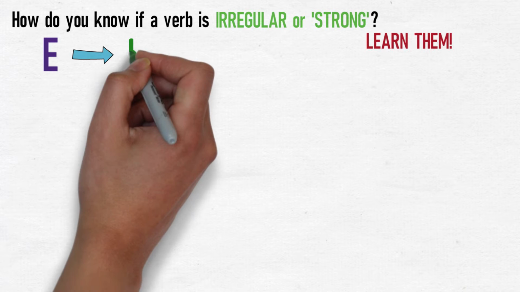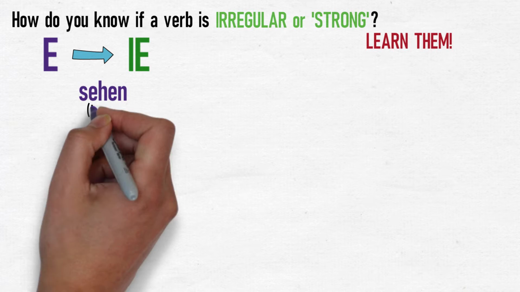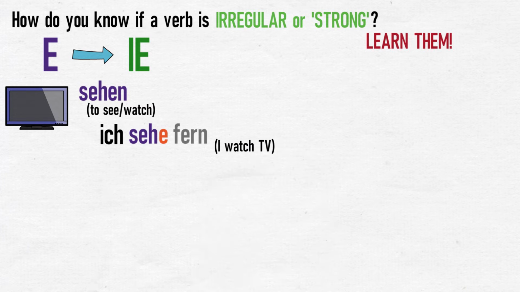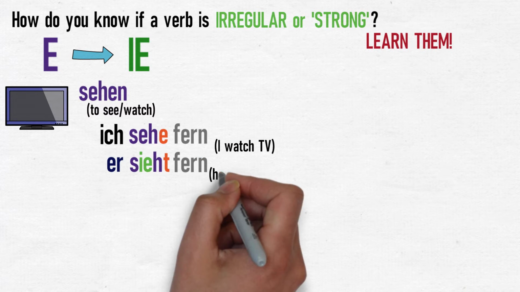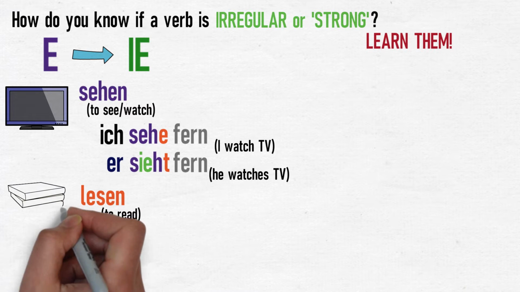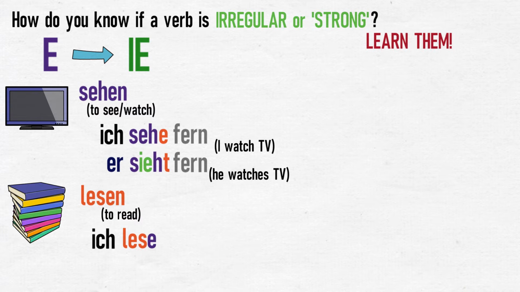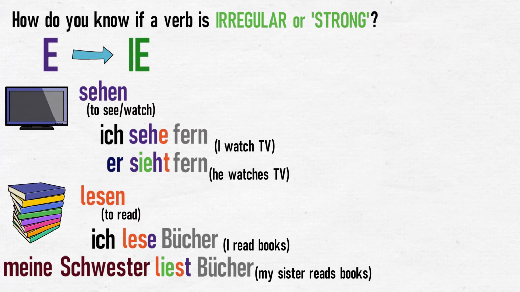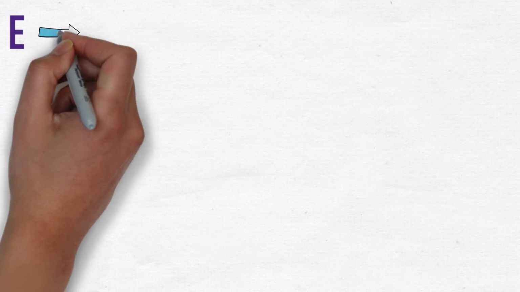E to IE. Sehen, to see or to watch. Ich sehe fern, I watch TV. Er sieht fern. He watches TV. Lesen, to read. Ich lese Bücher. I read books. Meine Schwester liest Bücher. My sister reads books.